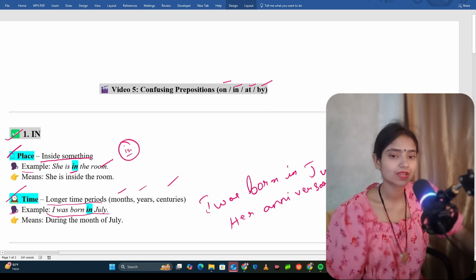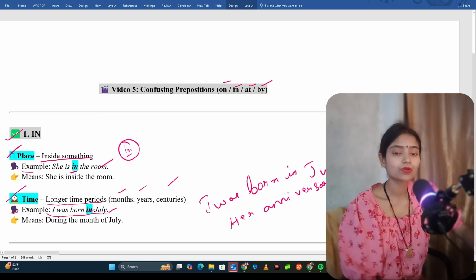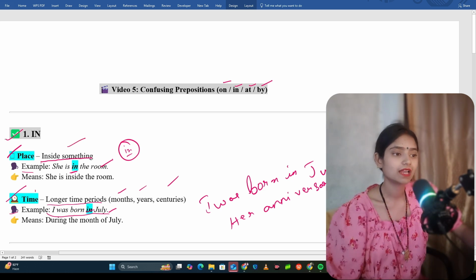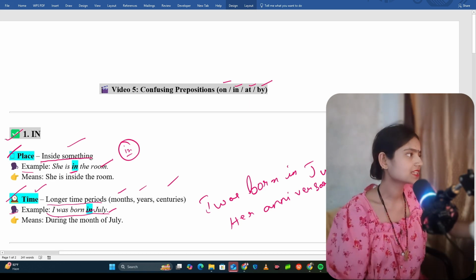So you can use in here, and even here you can use in. Don't get confused about why we are using in here, and even here also. So in we can use for both place and time. All right, now let's move on.